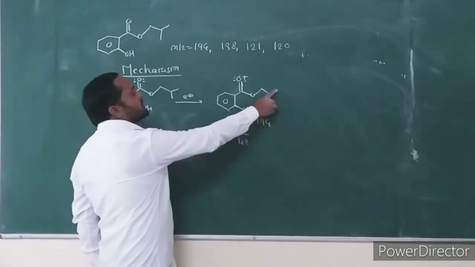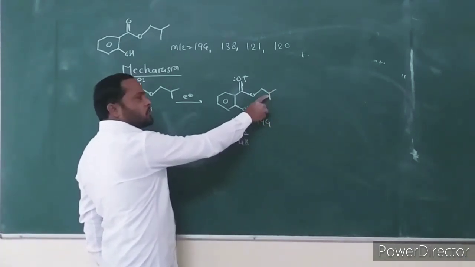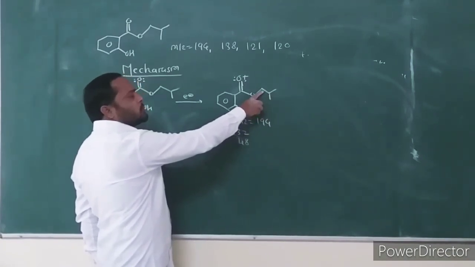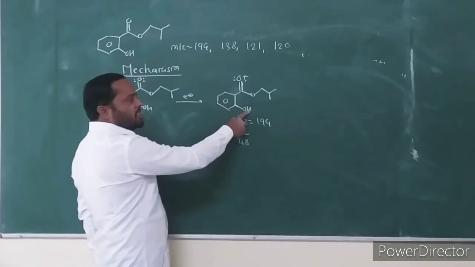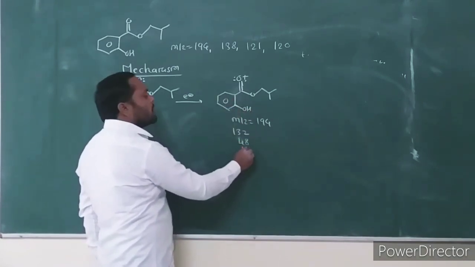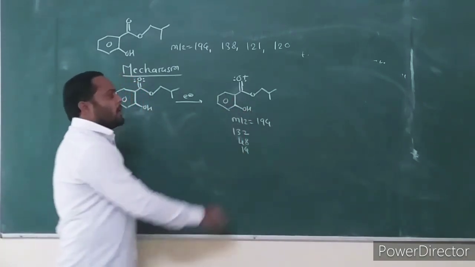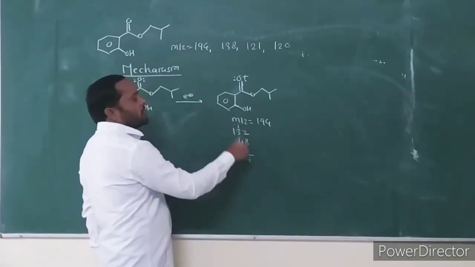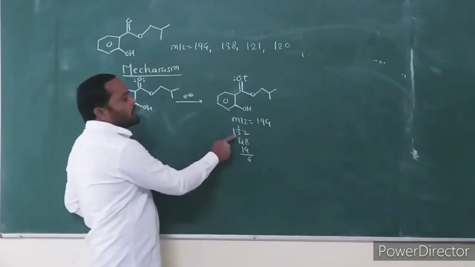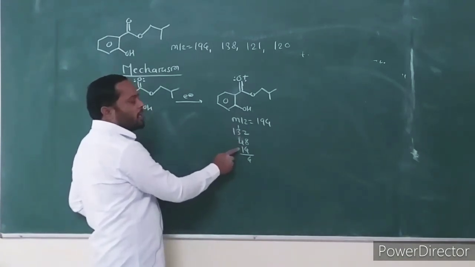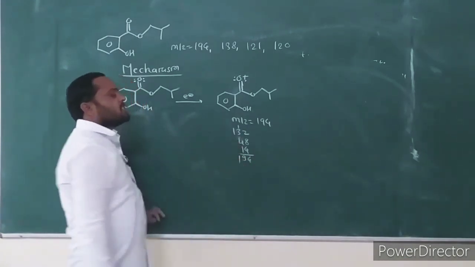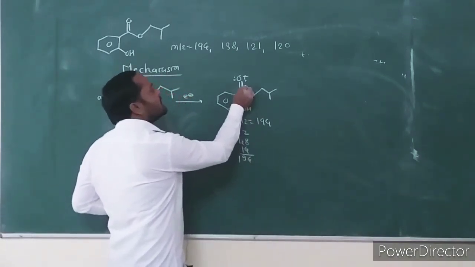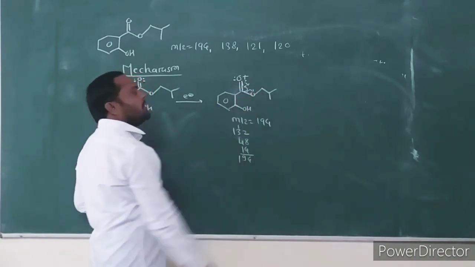And the number of hydrogens: 3 plus 3 is 6, 6 plus 1 is 7, 7 plus 2 is 9, 9 plus 1 is 10, and 10 plus 4 is 14. This has mass 194. Then it undergoes alpha cleavage.